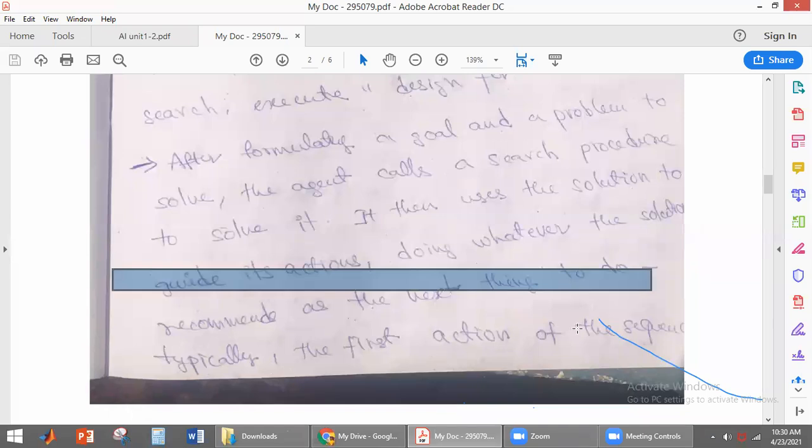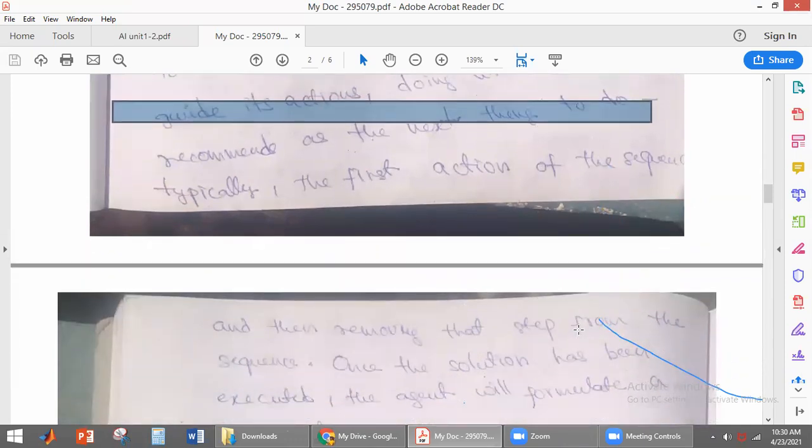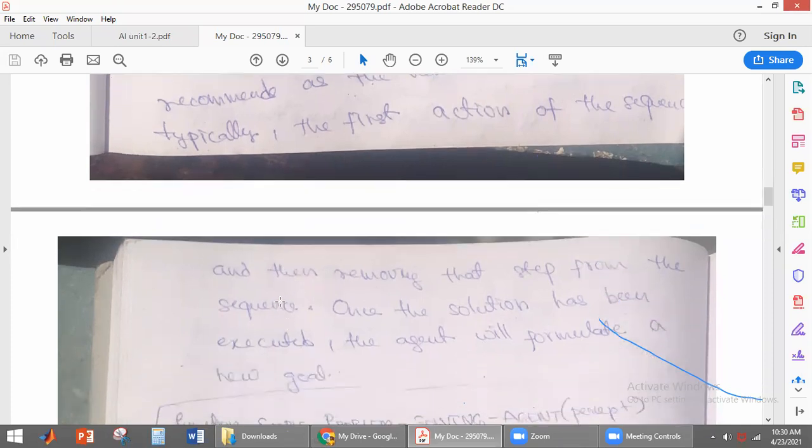Typically, the solution is a sequence of actions. After executing the first action, it has to go for the next action. The first action is completed, 10th is passed, so you just remove that. The next action is Inter, next action UG, next action PG, like that. So after executing the first action of the sequence, we remove that step from the sequence.